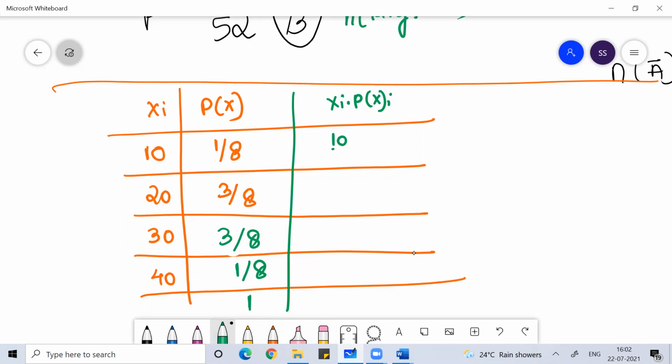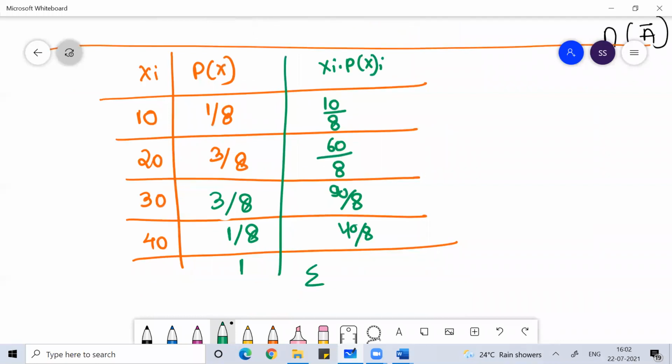So this will be 10 by 8, this will be 60 by 8, this will be 90 by 8, this will be 40 by 8. The sum of xi into p of xi gives 200 by 8, which is equal to 25.